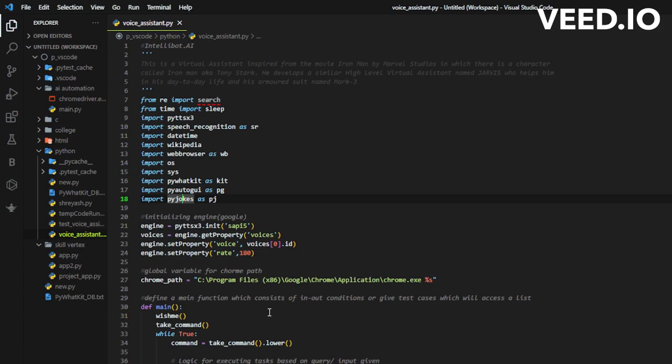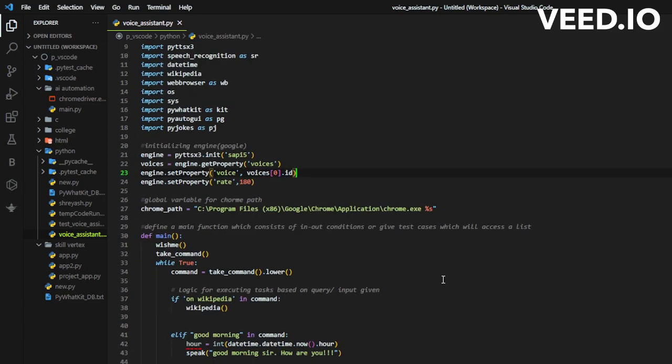So now moving on, let's get into the main coding part. As you can see, we have used a speech recognition module. For that, we have used Sapi5, which is a Microsoft-based API for speech recognition. We have globally declared a variable here to initialize the engine. Also, we have globally declared the Chrome path for accessing Chrome while searching for websites or searching over the internet. So now let's get into the main function.